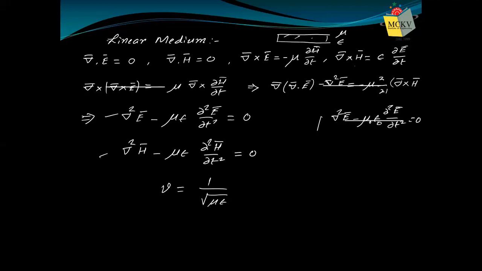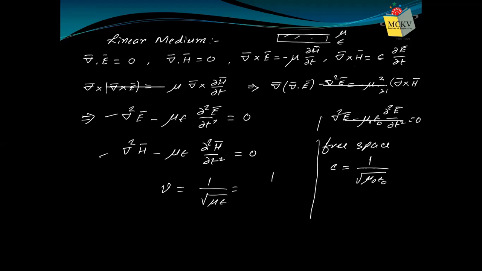If instead of free space, we are taking any linear insulating medium, then the velocity will now be 1 by root over mu epsilon, whereas in free space the velocity was 1 by root over mu naught epsilon naught. By the same process, we obtained 1 by root over mu naught epsilon naught in free space, but here velocity comes out to be 1 by root over mu epsilon.